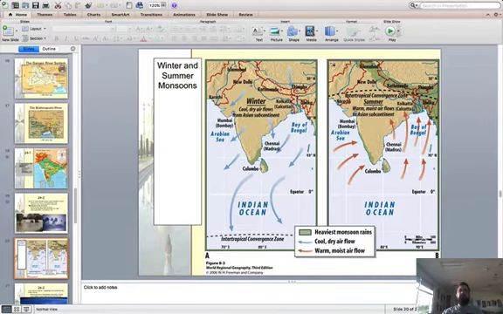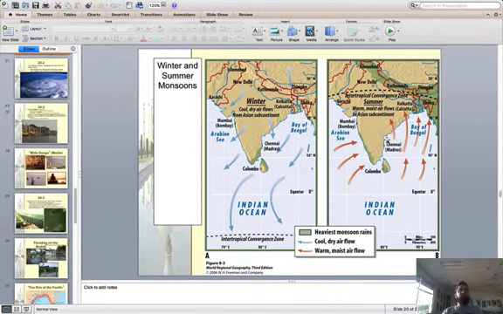So here you can see the winter monsoon coming from the north down south, and then the summer monsoon going up across the ocean, bringing moisture, which is very similar to here. In the winter, generally, we have cold air coming from Canada, coming across as drier, and then in spring and summer, we get wind from the Gulf of Mexico, bringing moisture with it.